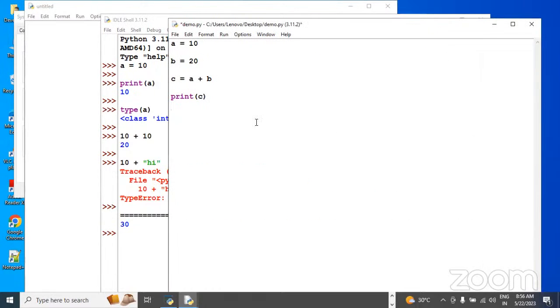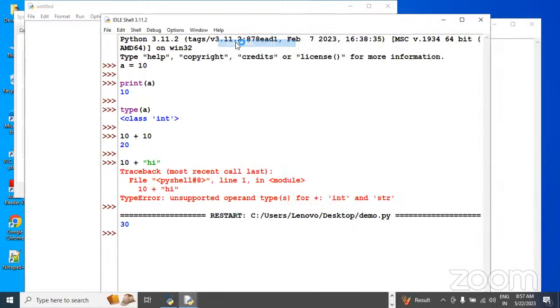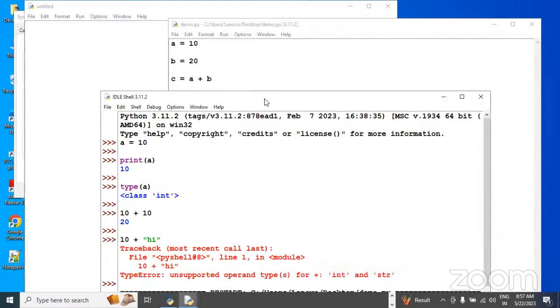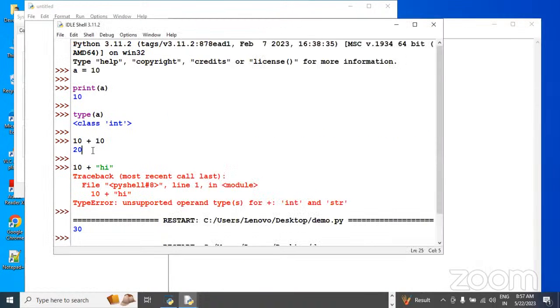Okay. So again, I'm going to write one more normal statement, print hello. So the hello statement, and save it. Control S to save, then Run and Run Module. See, hello, 30, hello. If this screen size is more, you can reduce this screen size. So here we are writing, here we can check it.